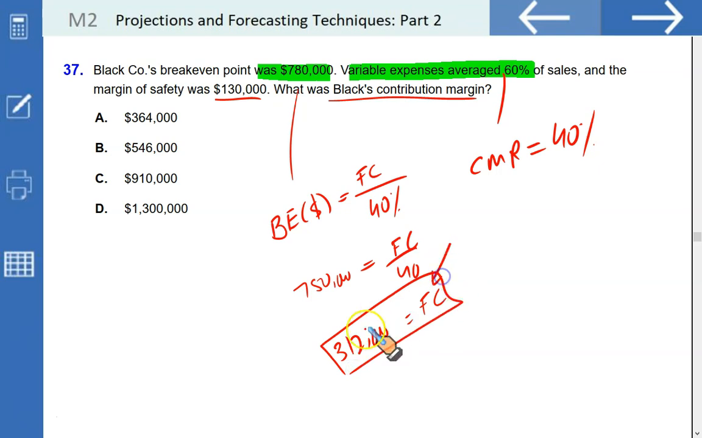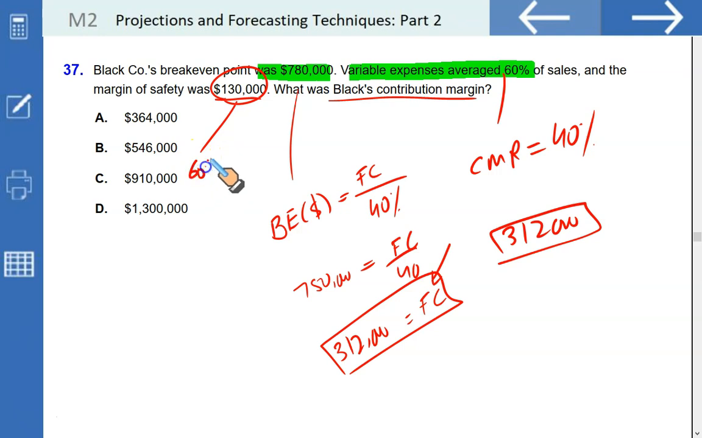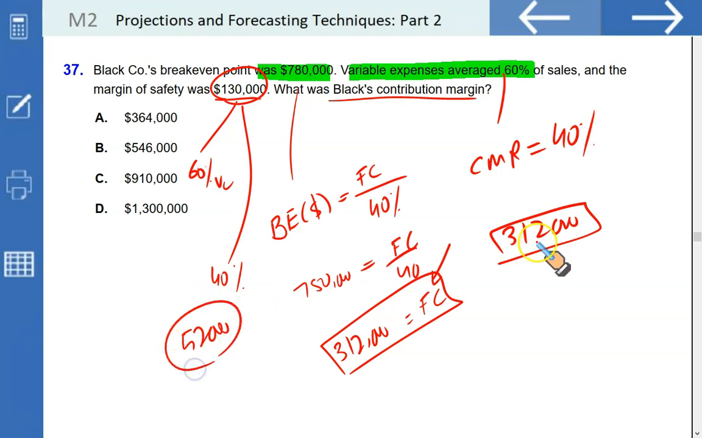This is what you have generated, the contribution to cover the fixed cost. So 312 is the contribution generated to cover the fixed cost, but there was a margin of safety of 130. 60% of this was your variable cost and 40% of this is your contribution. So 130 multiplied by 40% gives you 52. So you generated $312 contribution to cover the fixed cost, and an additional $52,000 contribution from the margin of safety of 130. The combined contribution generated is 312 plus 52, which is 364. That is your option A.